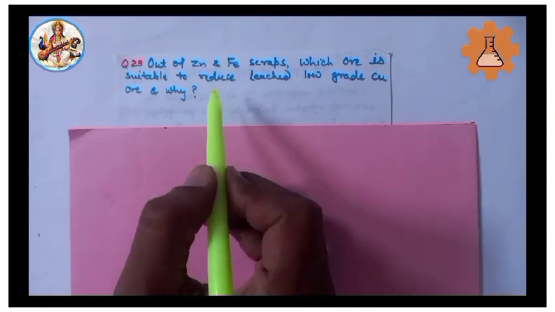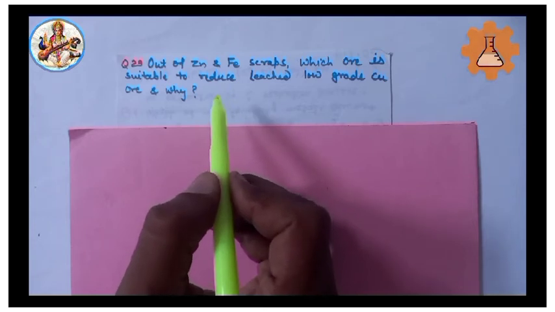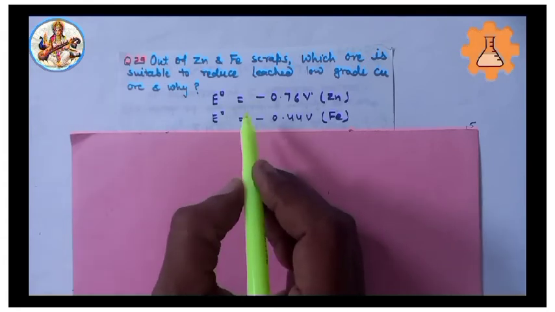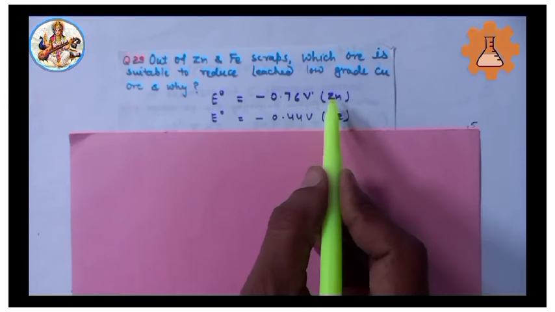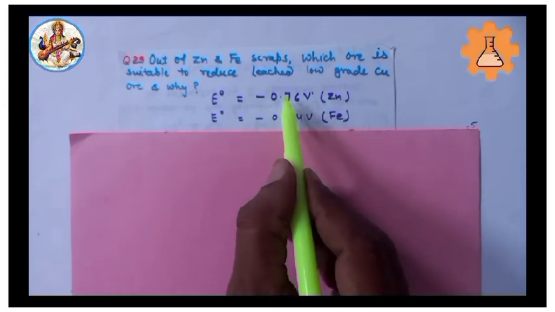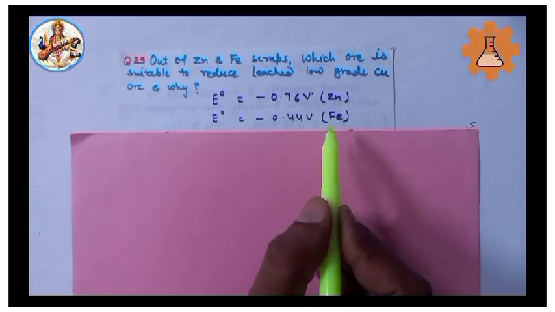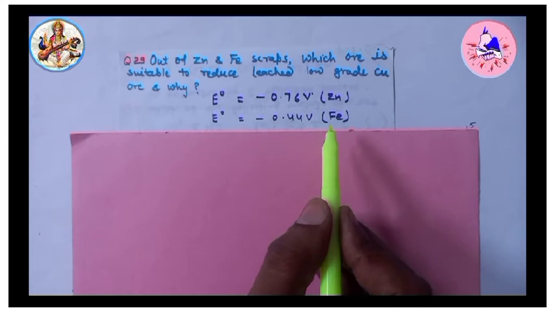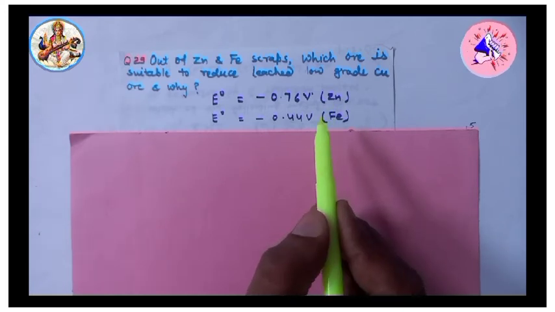Therefore, it will reduce copper faster in case of zinc scrap. I repeat, reduction potential of zinc is more negative than that of iron. Therefore, it will reduce copper faster in case of zinc scrap.